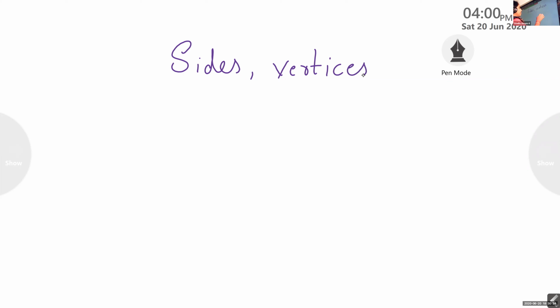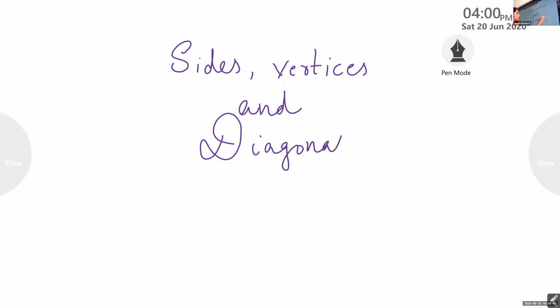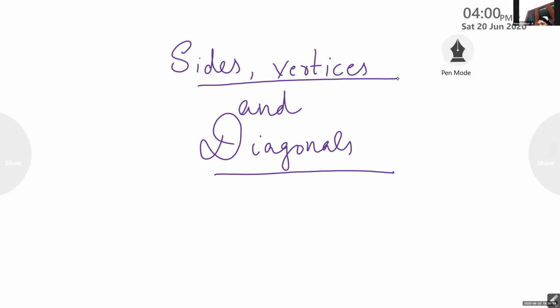Can you see the board? Yes, ma'am. Sides, vertices, and diagonals. So this is our heading. Okay, children, so sides, vertices, and diagonals is our topic now.